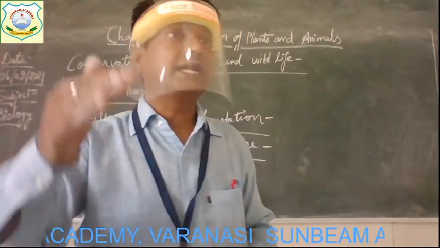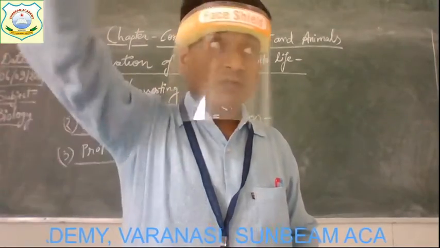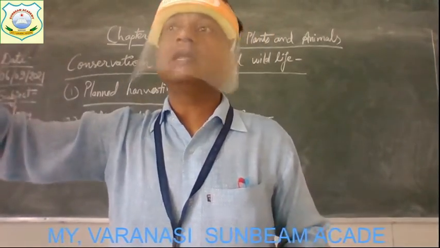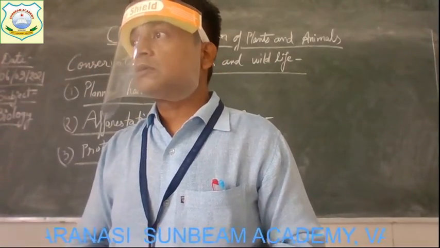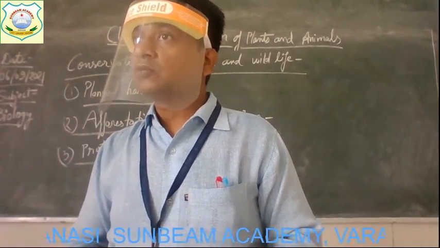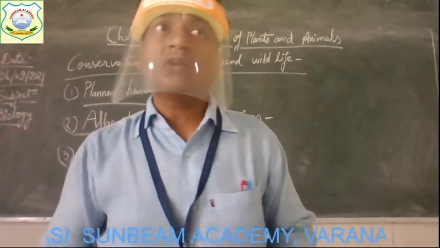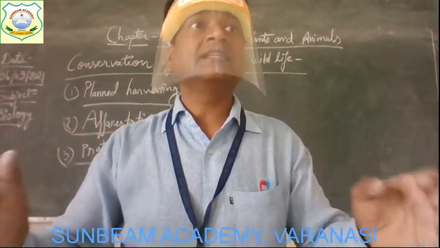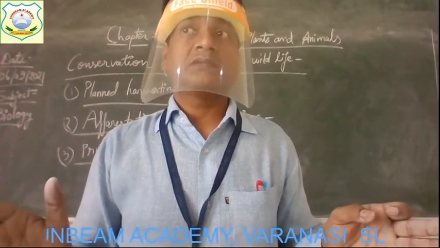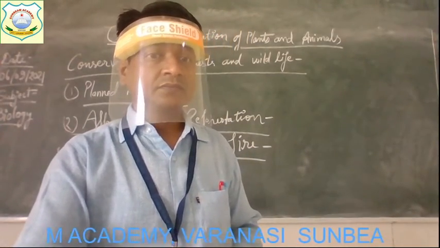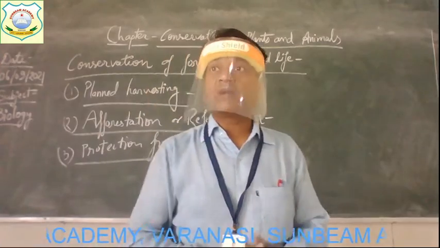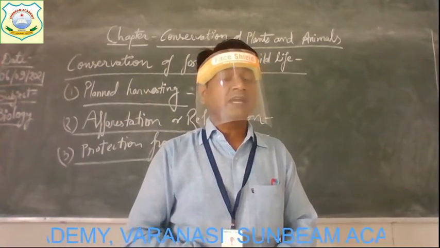By spraying from aircraft above the forest where the fire is occurring, the fire can be extinguished, it can be controlled. And if the fire gets controlled, a lot of plants also get saved from that fire. Understood now?